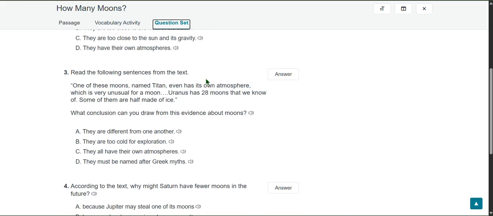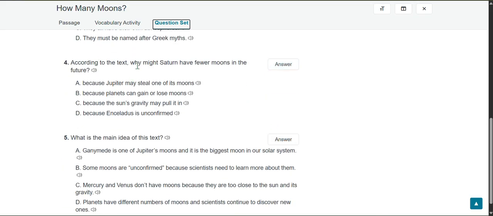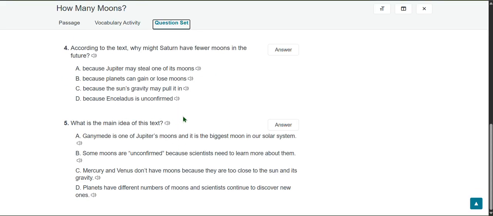Read the following sentences from the text. What conclusions can you draw from this evidence about moons? According to the text, why might Saturn have fewer moons in the future? What is the main idea of this text? We start with the questions because that helps guide what we're reading and what we need to be looking for.